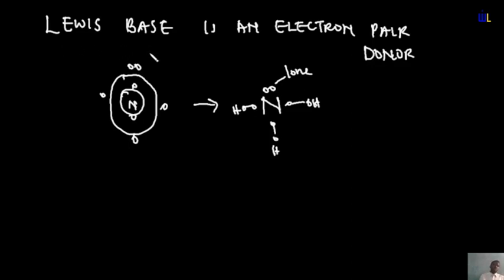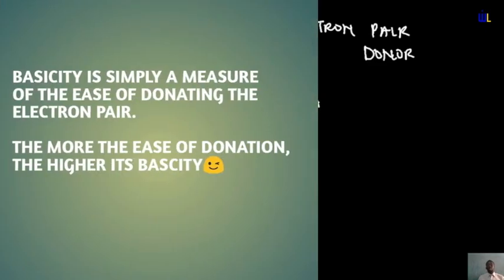Now, with this said, it will imply that the availability of this lone pair is what determines the basicity. If you have a lone pair and that lone pair is available, it automatically means that you would have a high chance of being a base. With that said, basicity is simply a measure of the ease of donating the electron pair, which means the more the ease of donation, the higher its basicity.